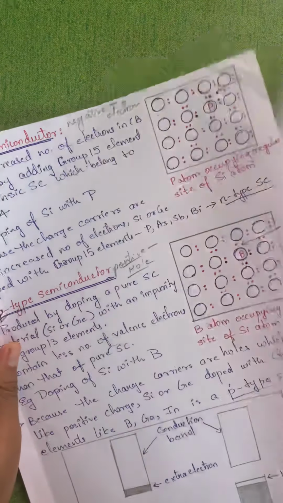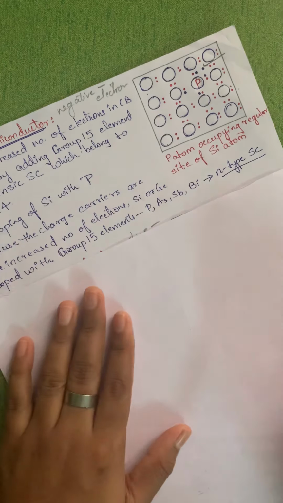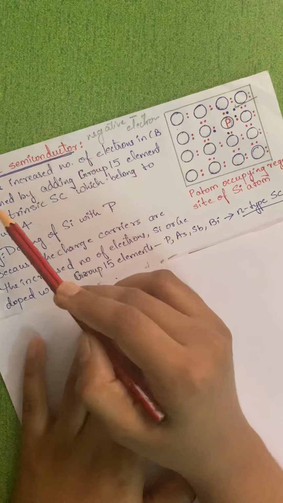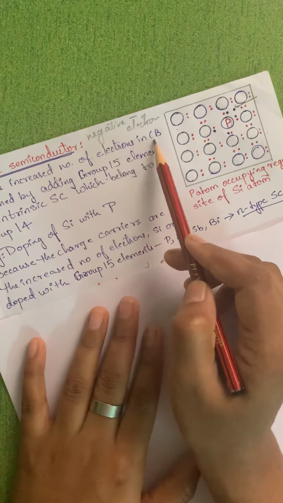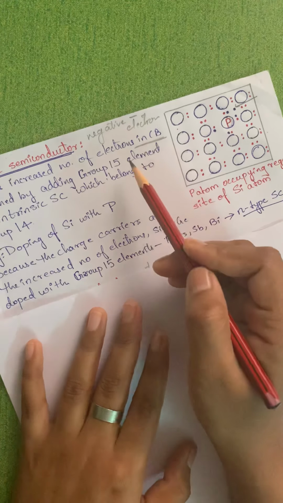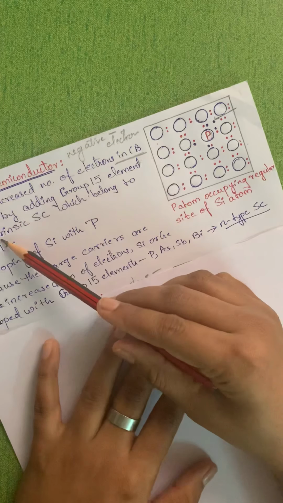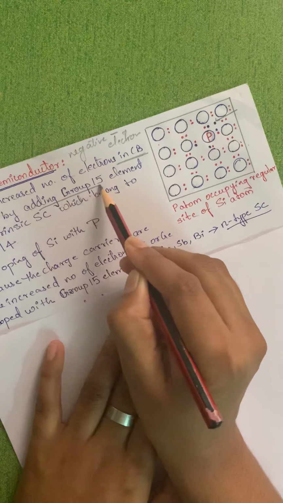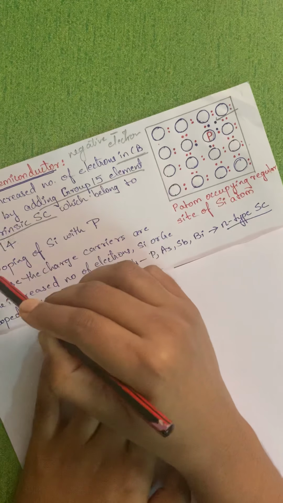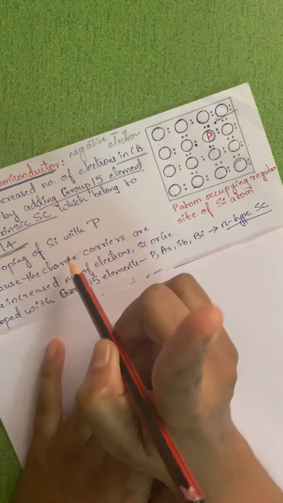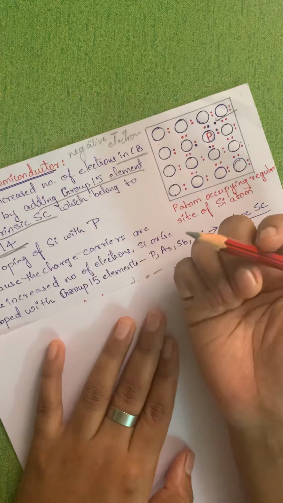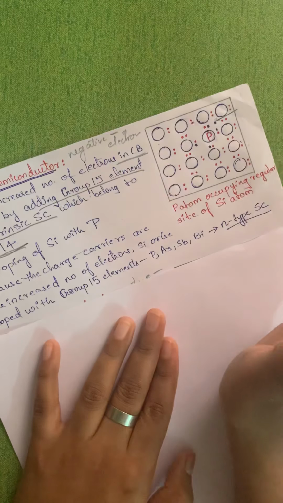Now we will learn the first case first. An n type semiconductor contains an increased number of electrons in the conduction band. It is obtained by adding a group 15 element to an intrinsic semiconductor which belongs to group 14. If there is no impurity, it is referred to as a pure or intrinsic semiconductor. When we add impurity, it becomes an extrinsic semiconductor.